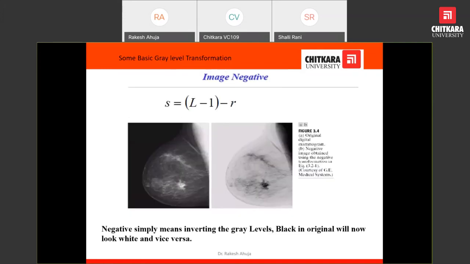So this would be the example. This is the original digital mammogram image, and this is the negative image. Here you can see that wherever there were black pixels, they are converted into white, and wherever there were white pixels, they are converted into black. In this way, we can better understand the image.